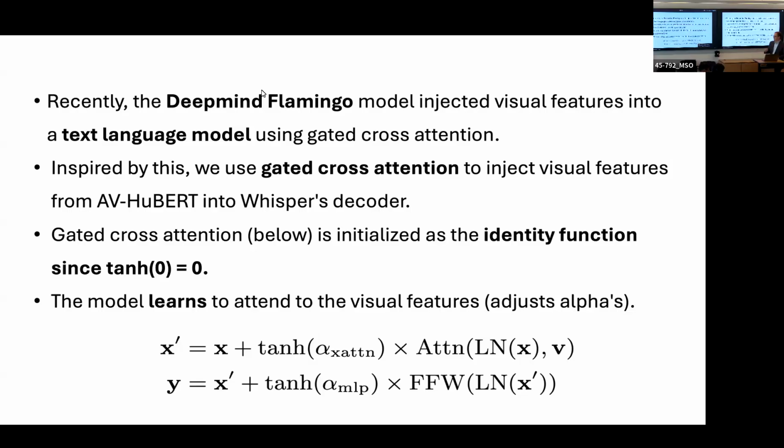These are initialized as the identity function. That's specifically because the alphas are initialized to 0, and you get tanh of 0 equals 0. So the attention part is canceled out, and you're left with the identity in the beginning. That means the model isn't attending to the visual features at first. It slowly learns to attend to those features, and that makes the training smoother.